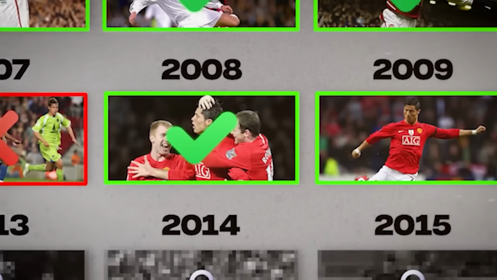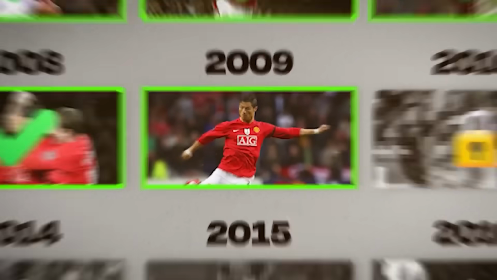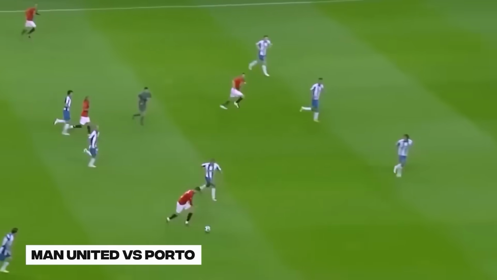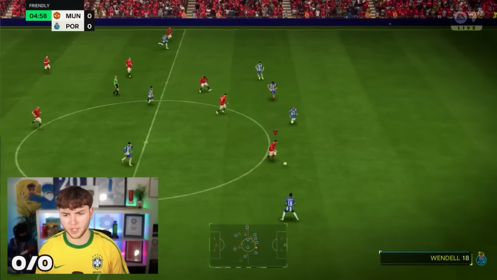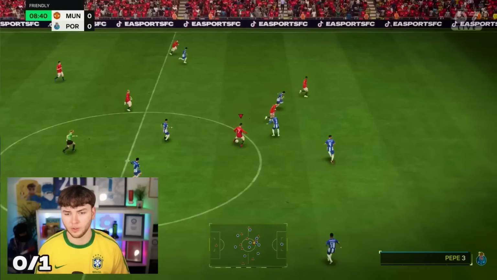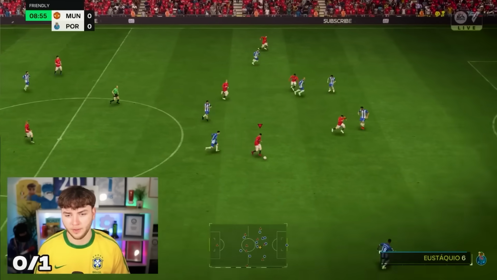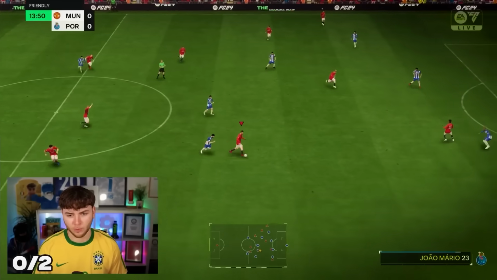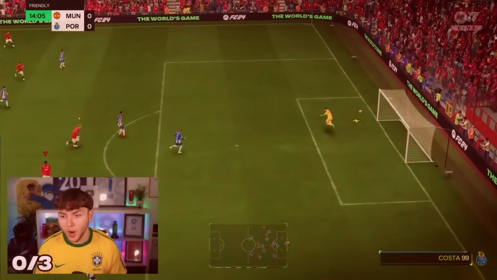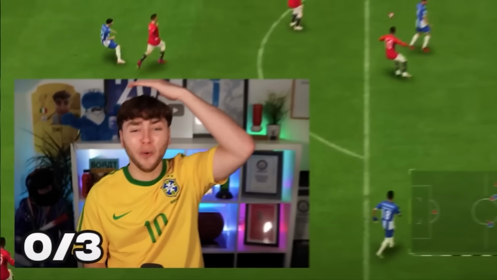But if that goal from Ronaldo wasn't good enough, this next one will be, as 2009 was Ronaldo's famous long shot against Porto in the Champions League. Bruno Fernandes passes it to Ronaldo, who shoots. Oof. Ronaldo. Cassini shoots. Oh my god, what a save. Ronaldo. Go on. Oh, no.